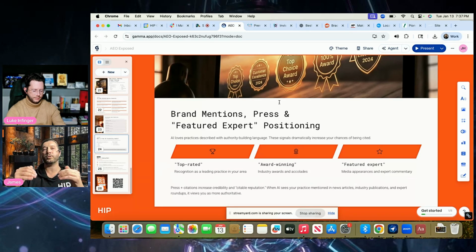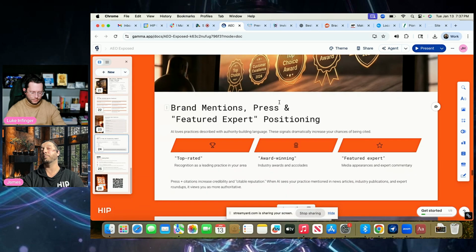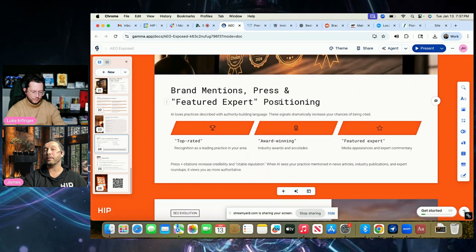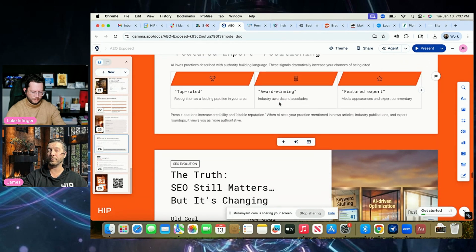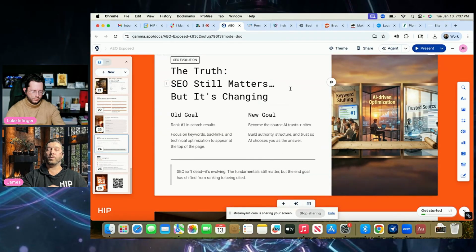You want to make sure you have this content on there so that AI and also Google, as they try to shift and compete with ChatGPT, a lot of this is going to play into their AI as well. We want to make sure we're positioned as the expert and building as much credibility as we can across the board on your website, and leveraging press releases and other link sources out there to mention that. So the truth is, yes, SEO still matters.